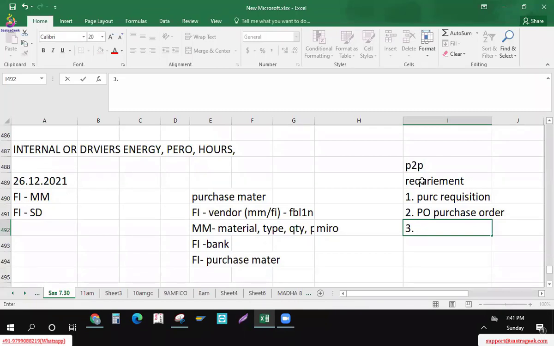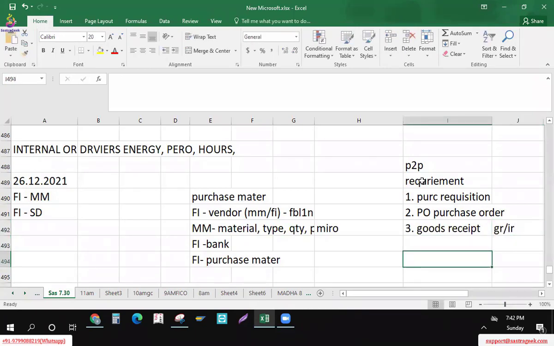There could be a release cycle in between, but anyway, once the goods are sent over, they will be received into the system. Once received, we will have the GR processed into the system, which will raise our inventory. Then based on that, we will do the invoice creation based on the vendor's invoice.